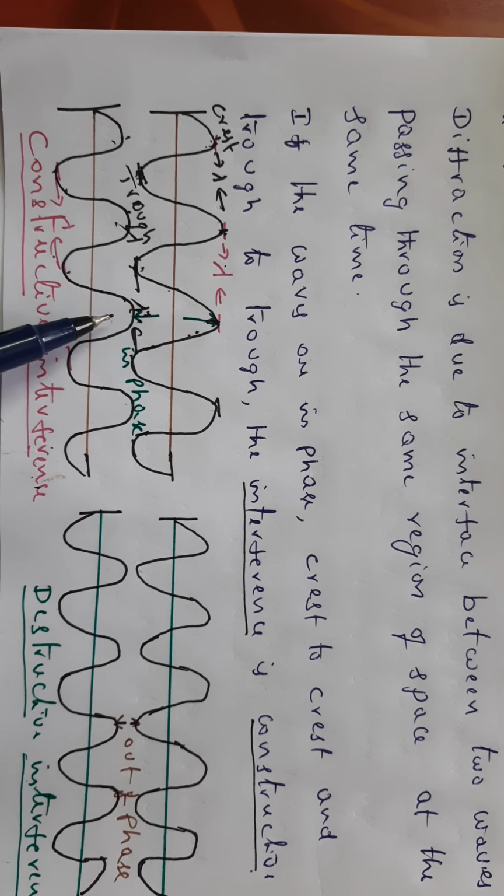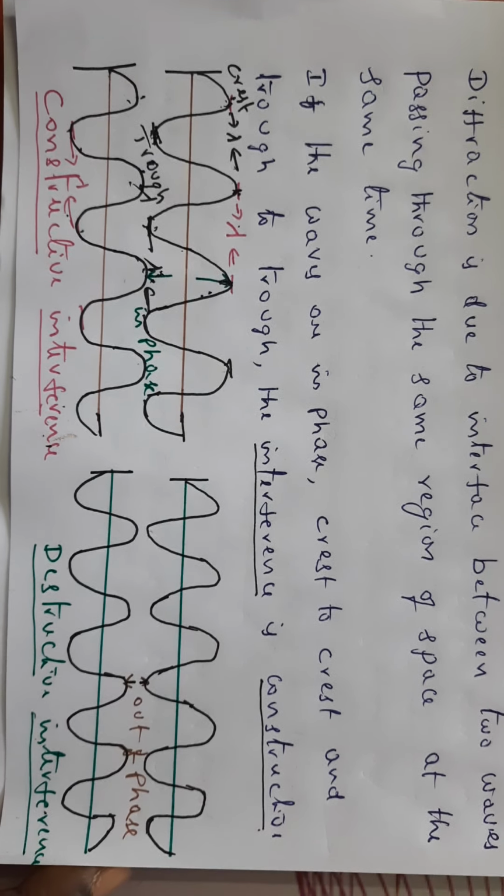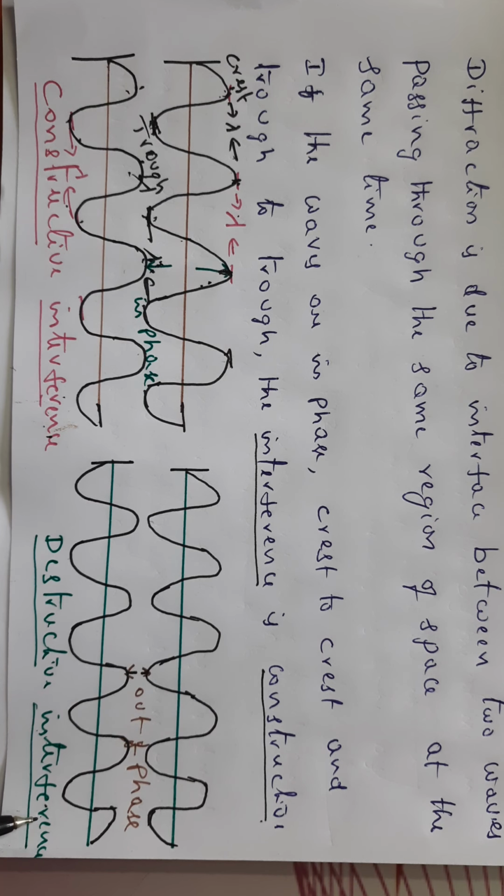Contrary to this, there is another kind of interference, that is destructive interference. How can we understand destructive interference? They are in the opposite phase.